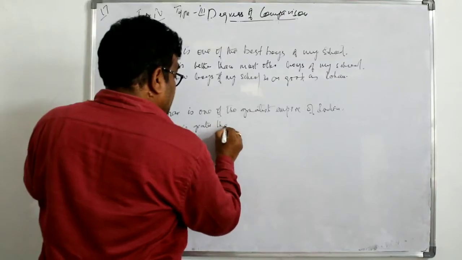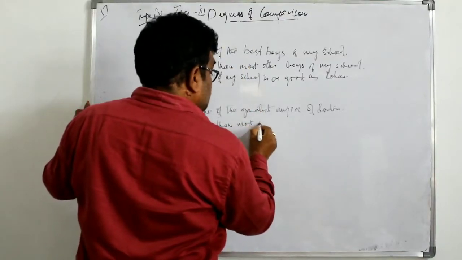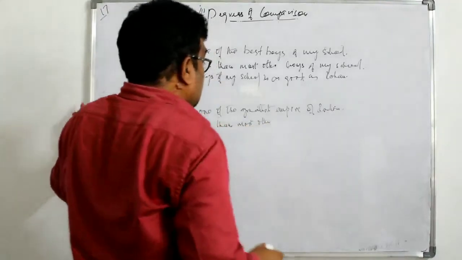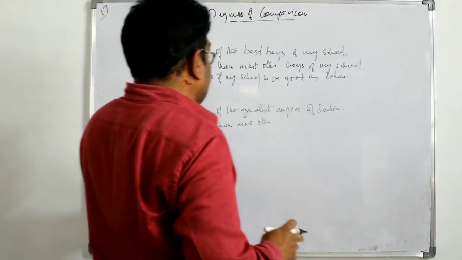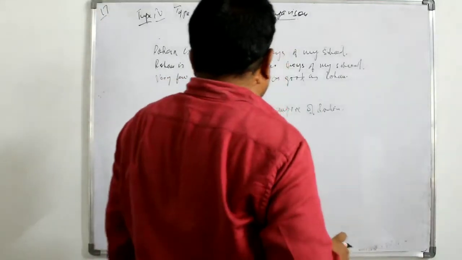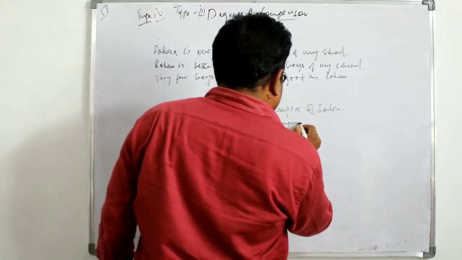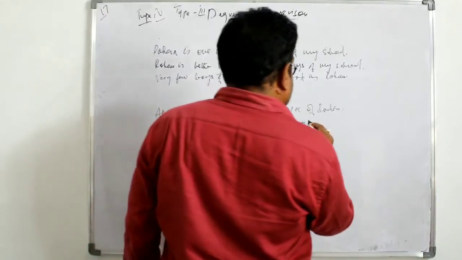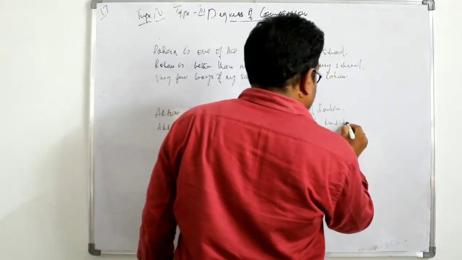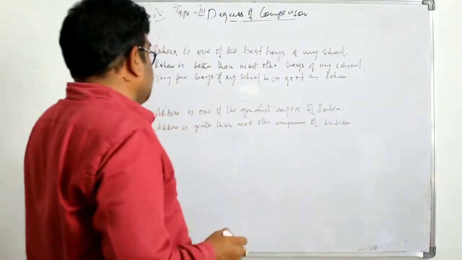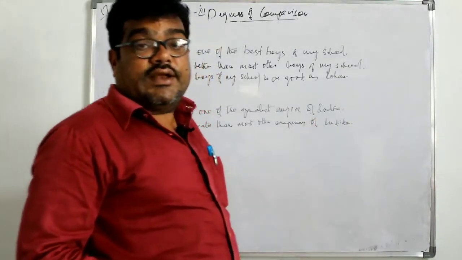After that than. I told you most other. Akbar is greater than most other emperors of India. Akbar is greater than most other emperors of India.